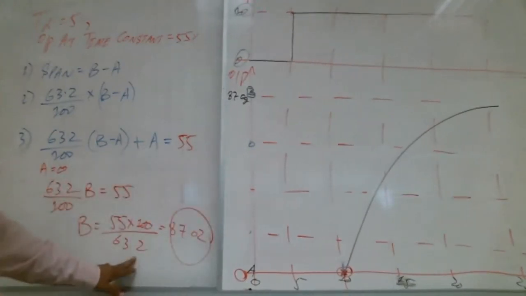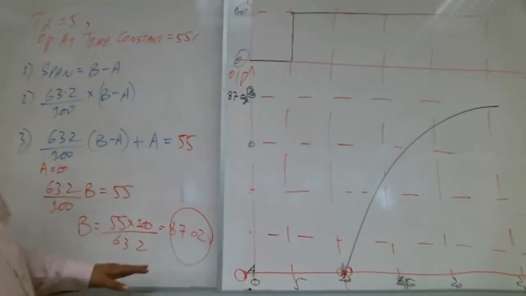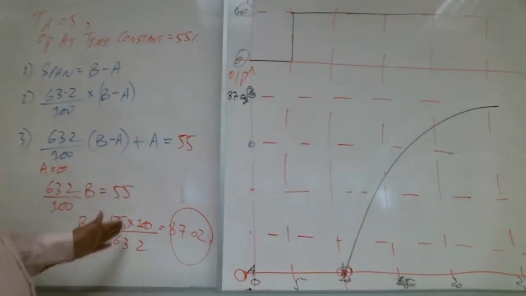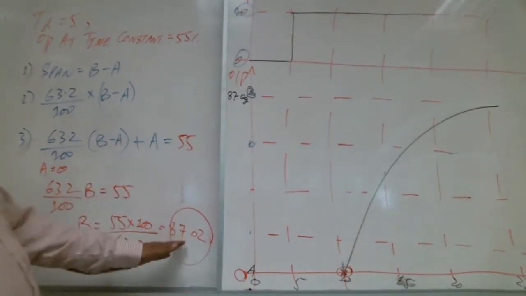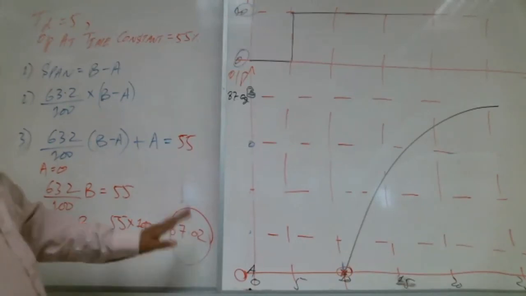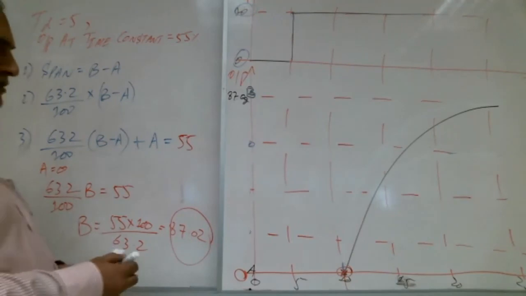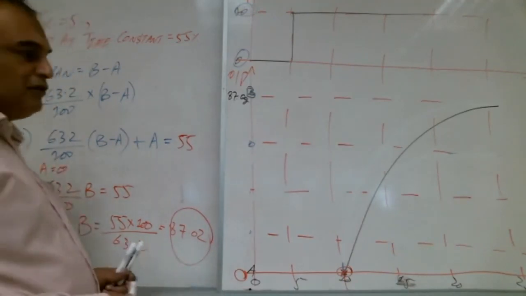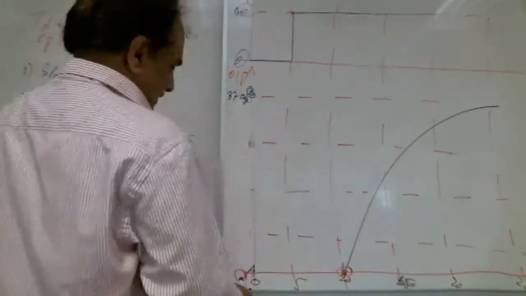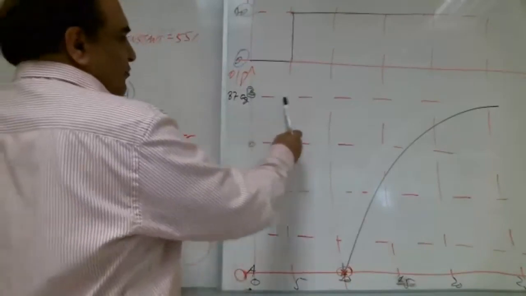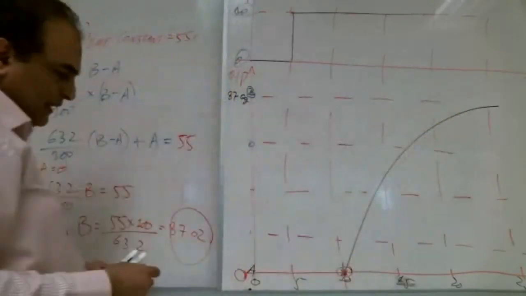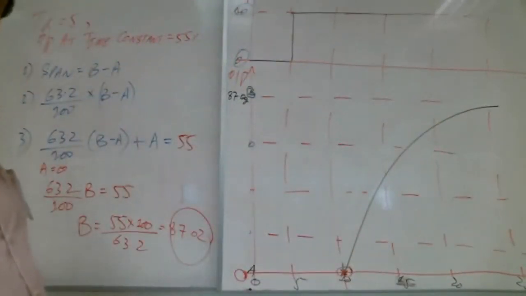We are assuming our brother's calculation is correct, but everybody needs to check it. 55 into 100 divided by 63.2, so it is 87.02. We are assuming it is correct, right? A lot of brothers are saying yes, teacher, correct. That's good. So we start: A is here 0, B is here 87.02. We draw this curve like this. Shabab, with me?